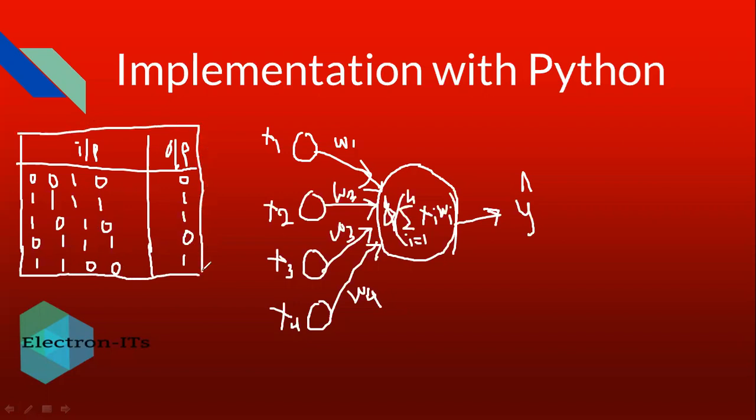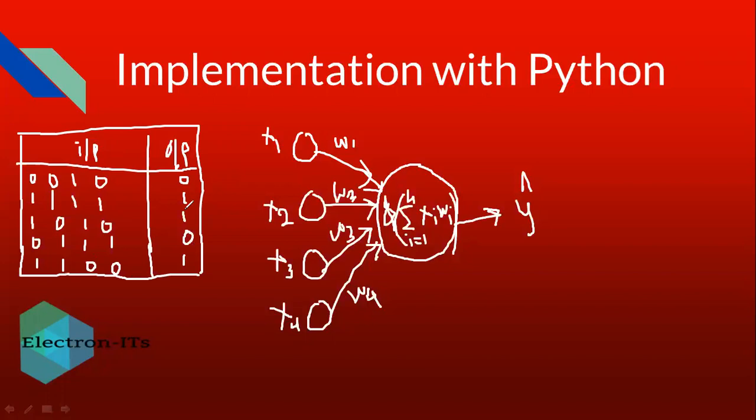So these 5 examples we are providing to the system for the training part. First we are training the system by providing this much data. When you apply 0 0 1 0 as input, you should get 0 as the output. When 1 1 1 1 is applied, 1 should be output. When 1 0 1 0 is applied, 1 should be output. When 0 1 1 1 is applied, 0 is the output. And when 1 1 0 0 is applied, 1 should be the output. So this is how we are training the system.